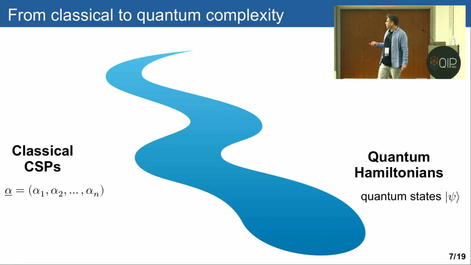So coming back to this gap between classical CSPs and quantum Hamiltonians, what I want to suggest in this talk is that we can somehow bridge these two worlds.